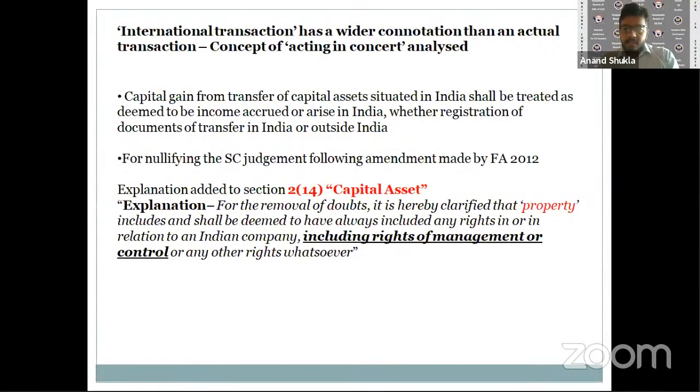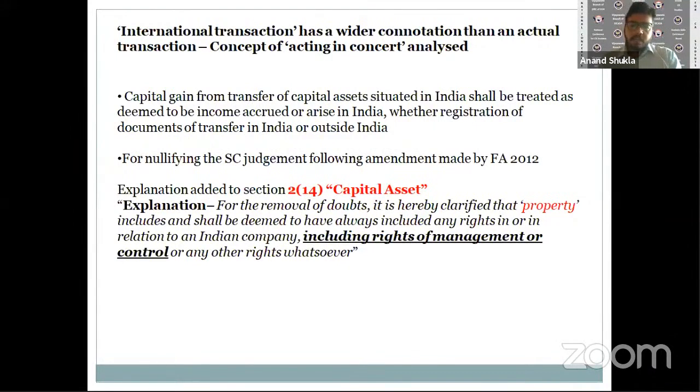With this retrospective amendment, since they had sold more than 50% of the shareholding, they had also transferred the right of management. So with this effect, they tried to derive revenue from Vodafone, but Vodafone approached the International Court of Justice and got a ruling in their favor. And we are yet to see how things will move in the future.